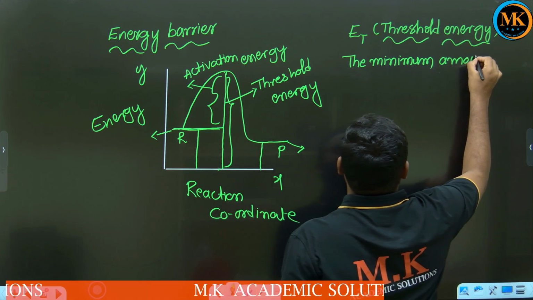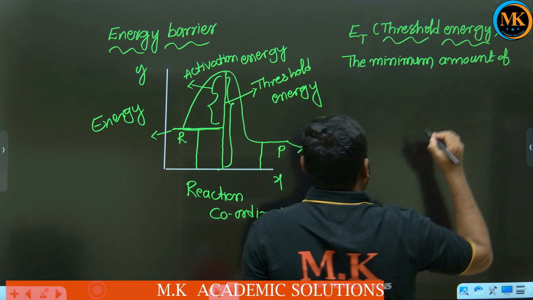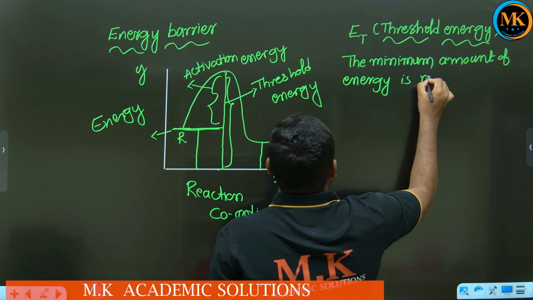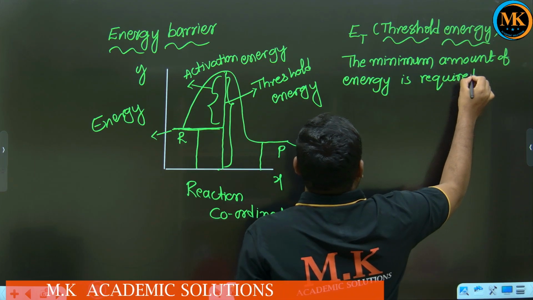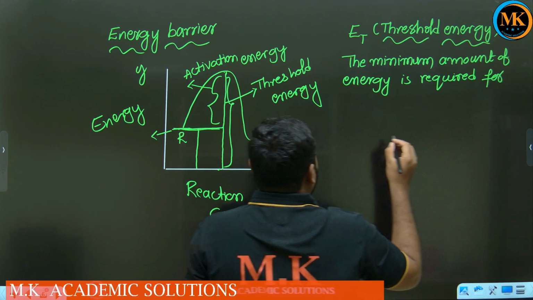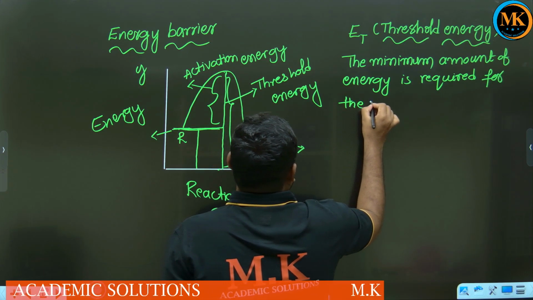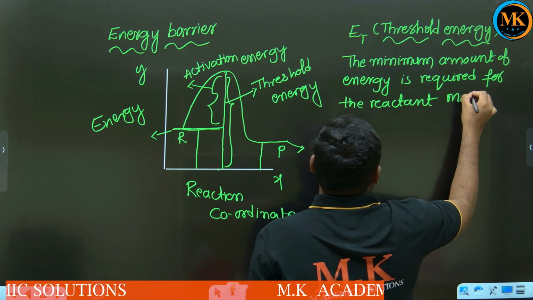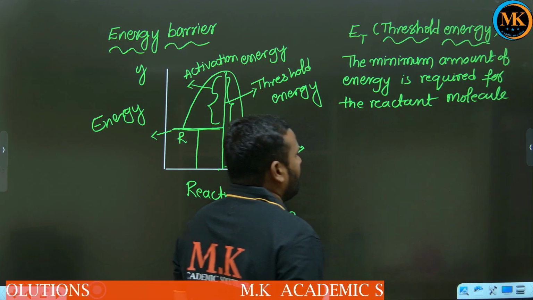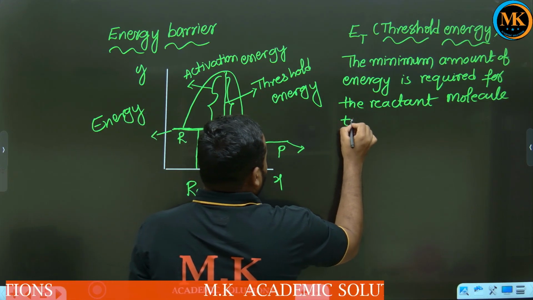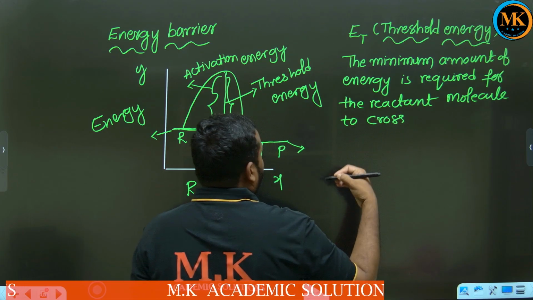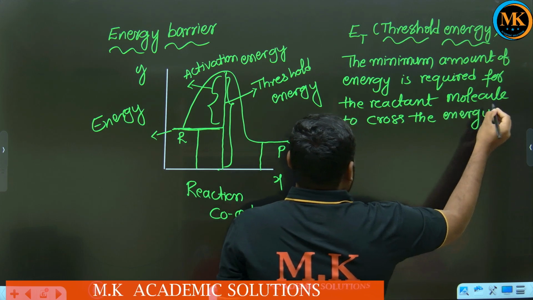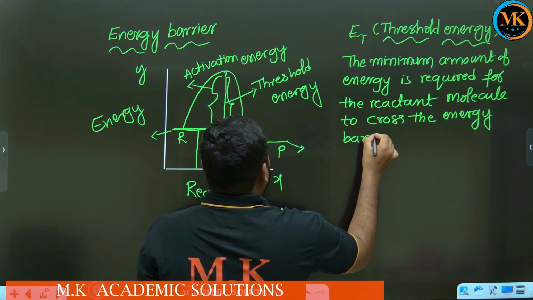The minimum amount of energy is required for the reactant molecule to cross the energy barrier.